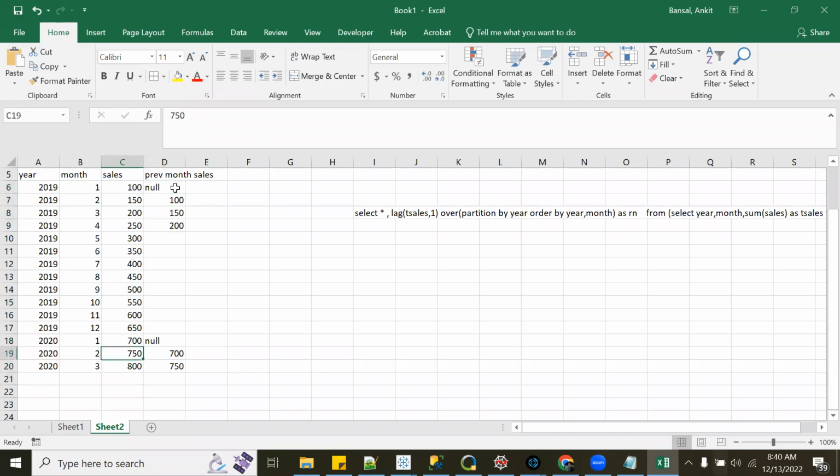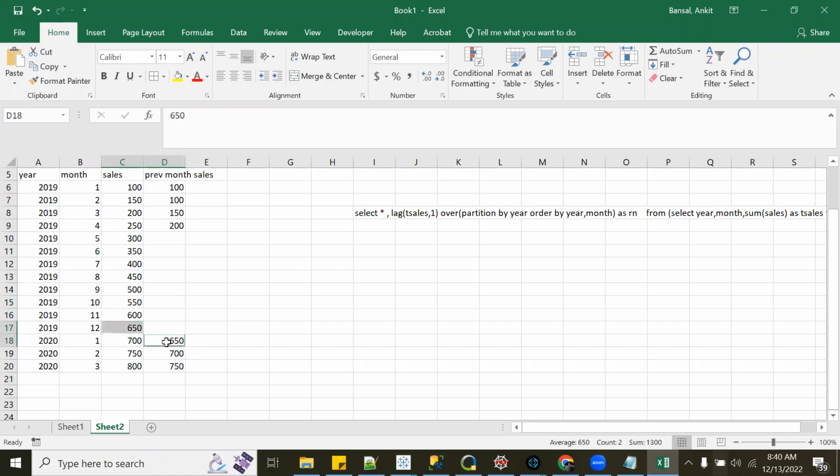But if you don't give partition by, the full table will be one partition and you will get the December sales in the January one. For the very first month, you will never have anything because there were no sales; your store started opening on 2019 first only. So this we cannot avoid. What we can do is put the sales only here, so there is no growth basically. First month is 0 because this is the very first month. But here, if you don't give partition by, you will get this value here, even if the year is changing.